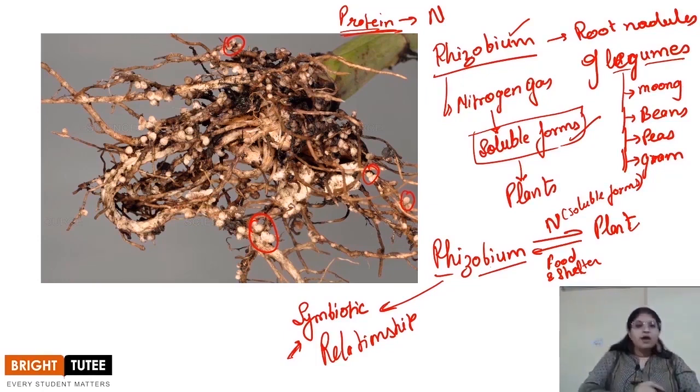In this way, students, we've completed the chapter, and in this chapter we've studied the ways in which the plants obtain their food, and we've seen how the animals are completely dependent on the plants, and some animals are indirectly dependent on the plants. We've also seen the plants which are not completely heterotrophs.